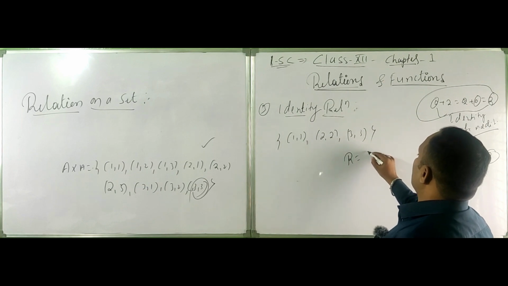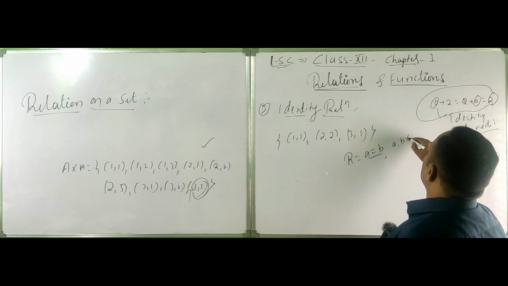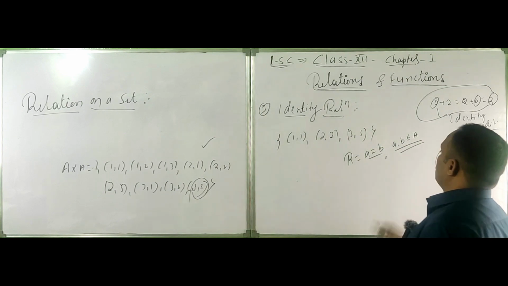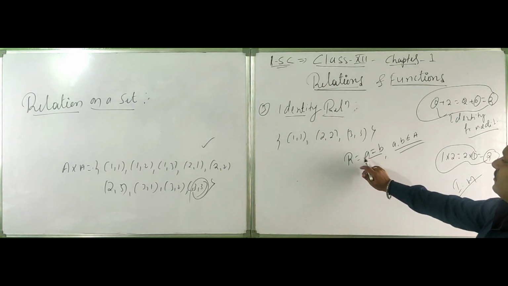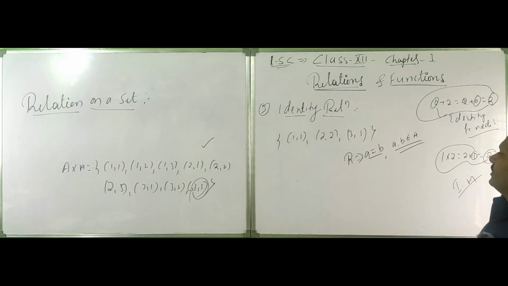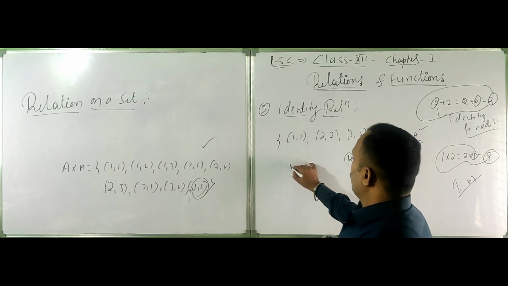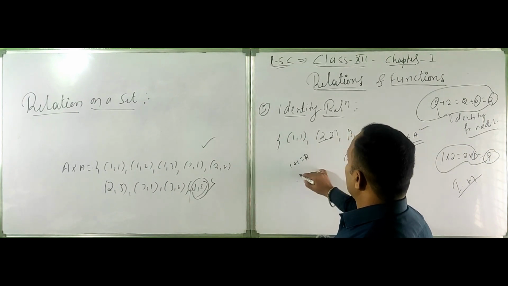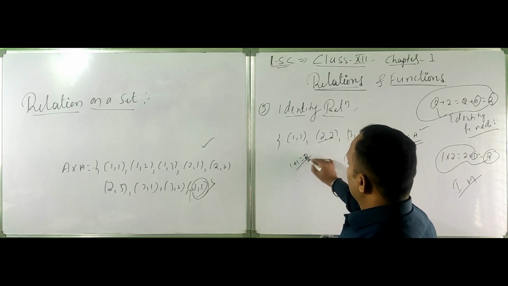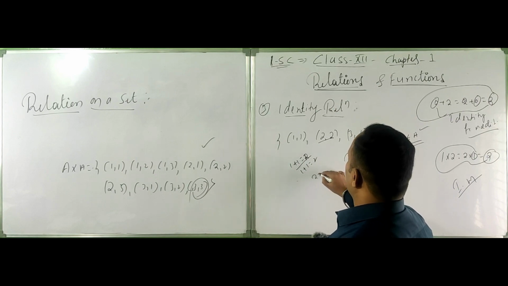If I take any (a,b) in R, a should be equal to b, where a and b belong to A. This is possible, right? Now do any operation: 1 plus 1 is 2, and 2 plus 2 is 4.